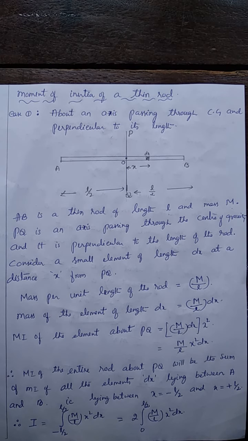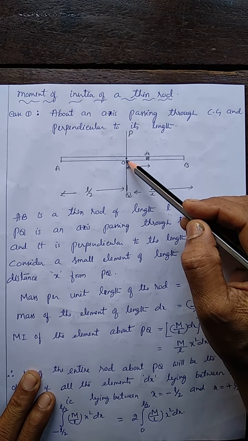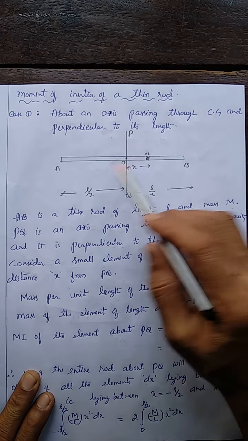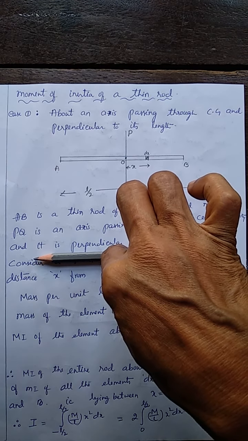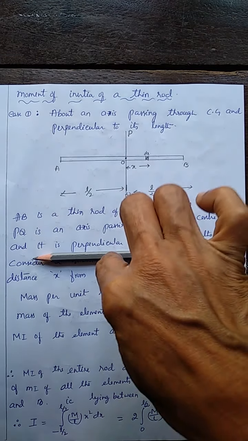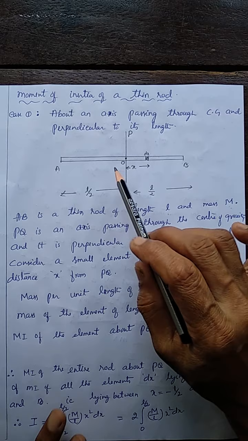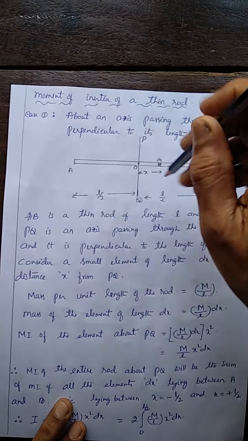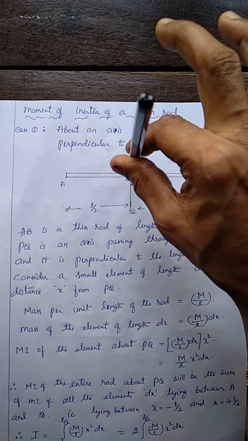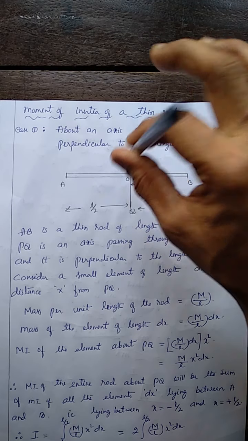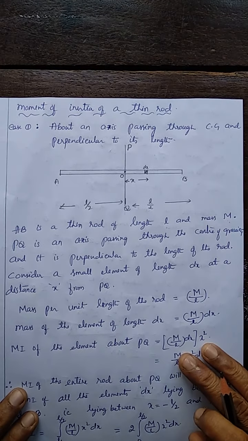Case 1 here. Let the axis be passing through the center and let it be perpendicular to the length. Suppose this is the rod. Now the axis is passing like this through the center and it is perpendicular to the length of the rod. Case 1 is an axis passing through the center and perpendicular to the length of the rod. About this axis PQ, what is the moment of inertia of this rod? That you have to calculate.